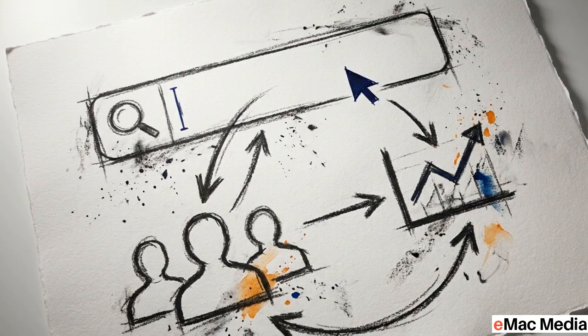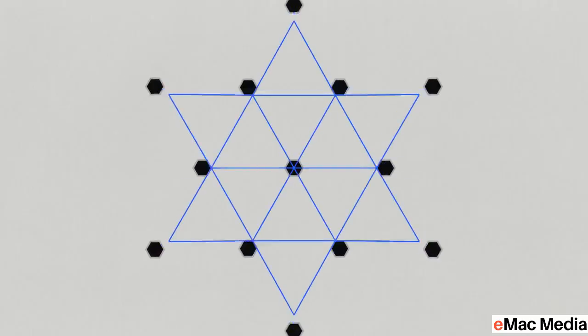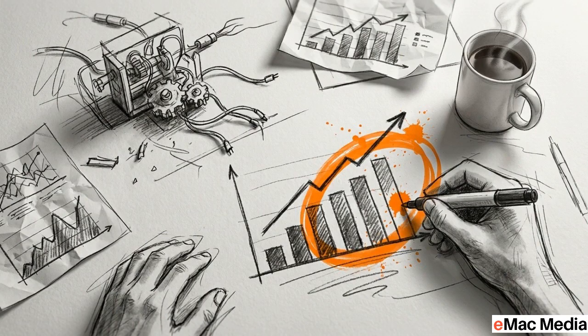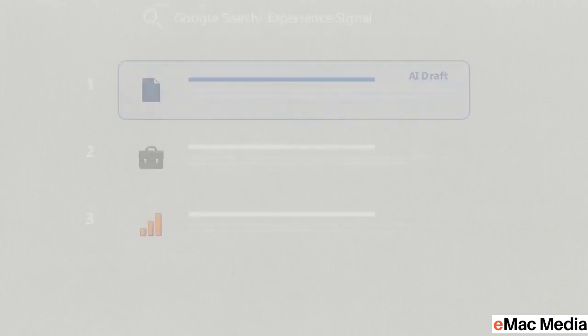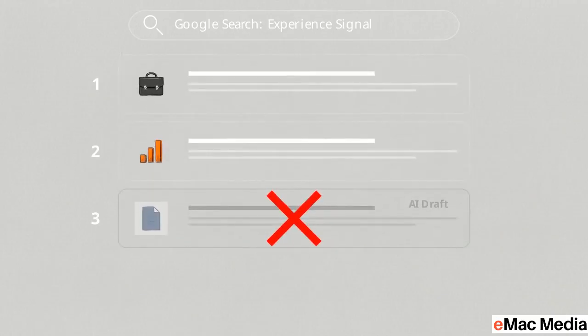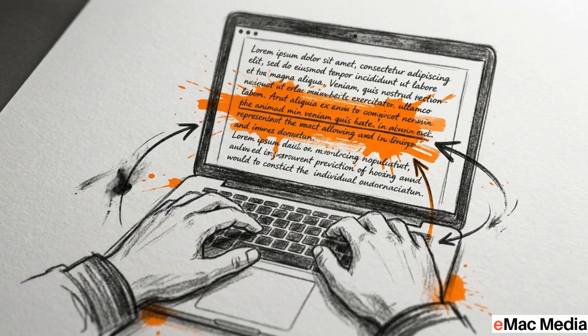Step 1 is generating the base structure. You provide the AI with your target keyword, your audience profile, and the proprietary data you want included. The AI handles the structural thinking and produces a rough draft. That raw draft will be shallow. It lacks first-hand involvement with the topic. Because AI cannot test a product, run a campaign, or visit a job site, the resulting text automatically fails Google's requirement for real-world experience. Step 2 requires human intervention.